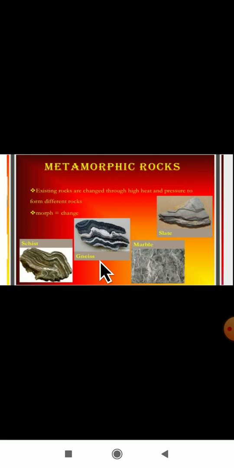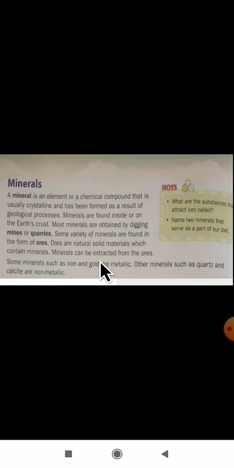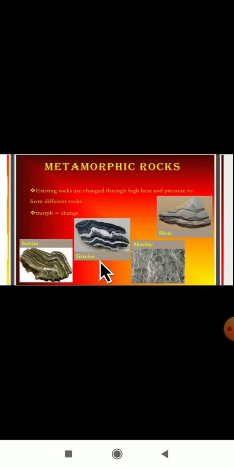Here meta means change and morph means form. So what is it forming here? Metamorphic form. Metamorphic rocks are forming here. Morph means form here, and meta means change here. As you all know, metamorphic rocks are igneous and sedimentary rocks that have been transformed under extreme heat and pressure. I have told already how the metamorphic rocks are going to form.